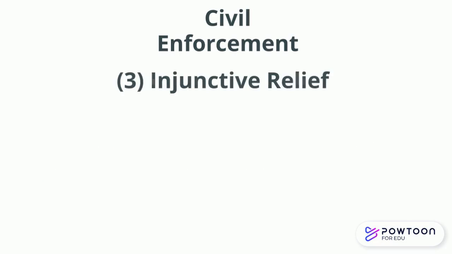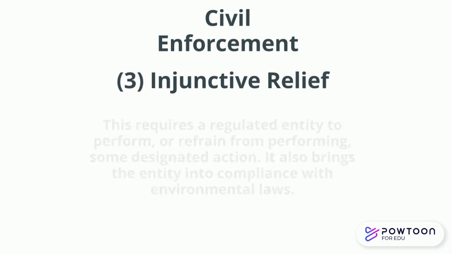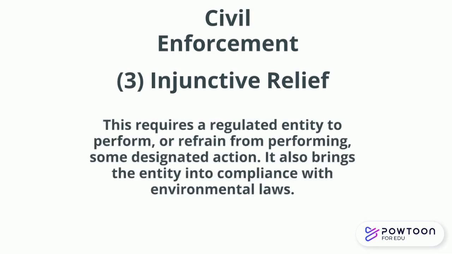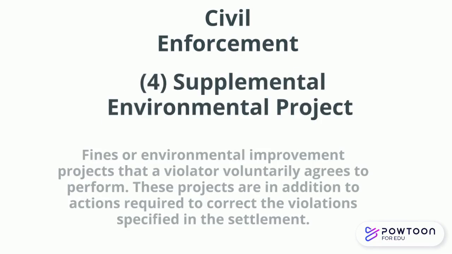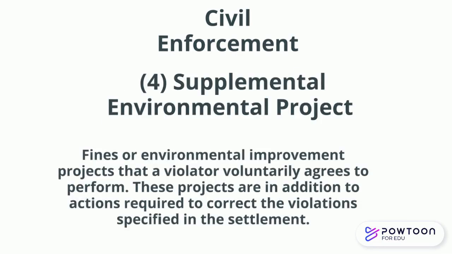The third possible result is injunctive relief. This requires a regulated entity to perform or refrain from performing some designated act. It also brings the entity into compliance with environmental laws. The fourth possible result is a supplemental environmental project. These are fines or an environmental improvement project that a violator voluntarily agrees to pay or perform. These projects are in addition to actions required to correct the violations specified in the settlement.